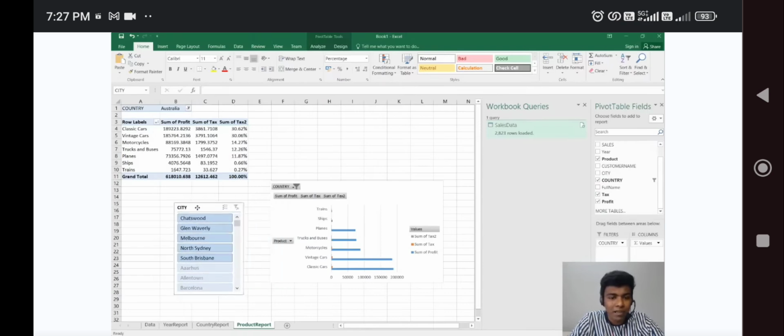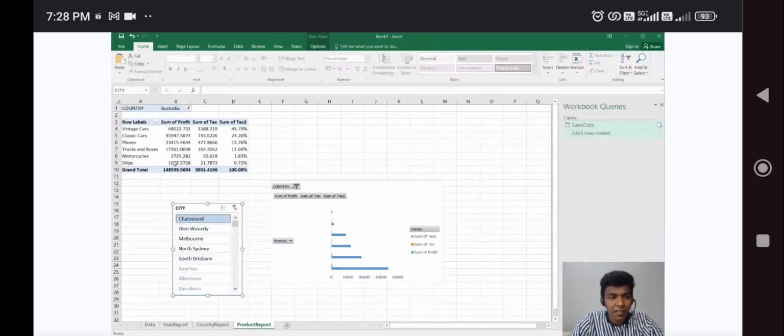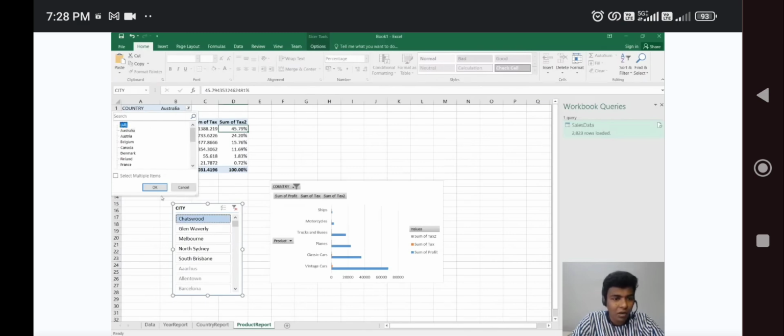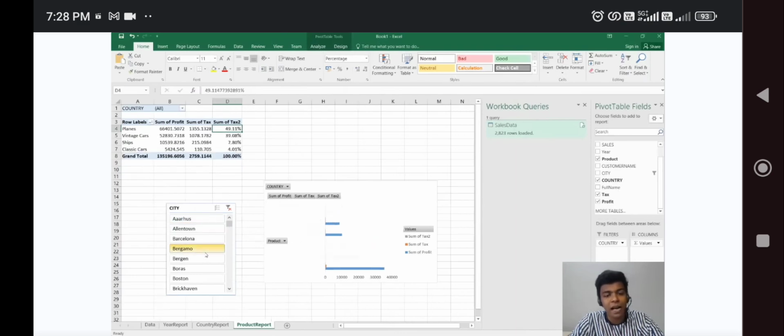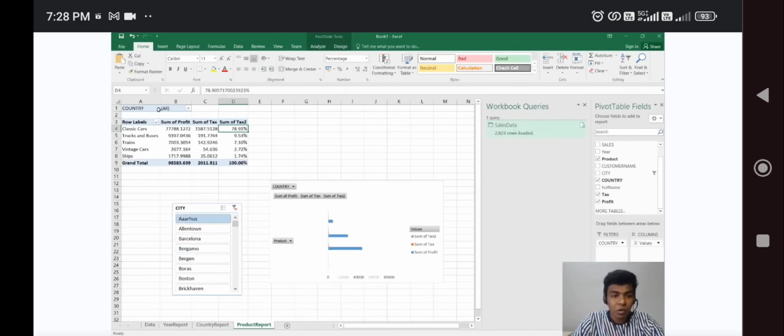Okay, so here we have more filters. In this city filter, for Australia, what is that data? If you want to click all, you can click all, and see what that data is. Likewise, it will be automatically assigned itself. For example, if you have chosen Australia, then based on that, only those cities will show in this category.